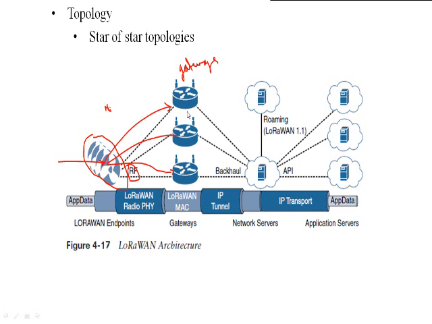Now these gateways work at the MAC layer, that is the second layer, and through this MAC layer, utilizing higher networking protocols like IP, they connect to the remaining network.